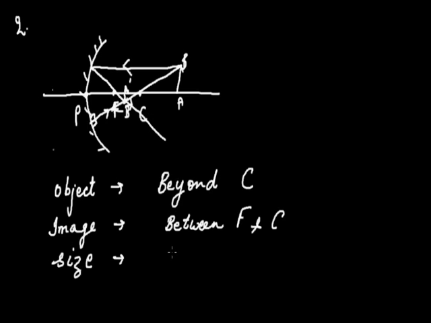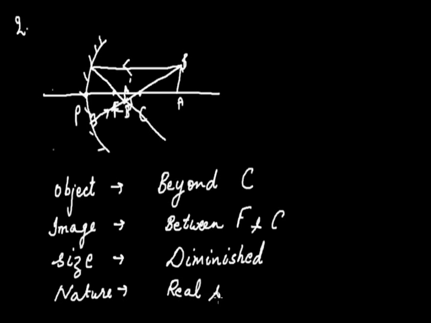So the size is diminished again, but not highly diminished. If we talk about the nature of the image, then as we have observed that the rays actually converge at a point, that's why the nature of the image will be real, and that's why inverted.